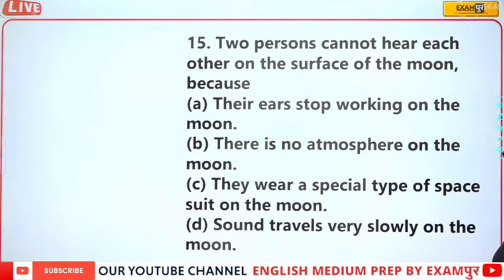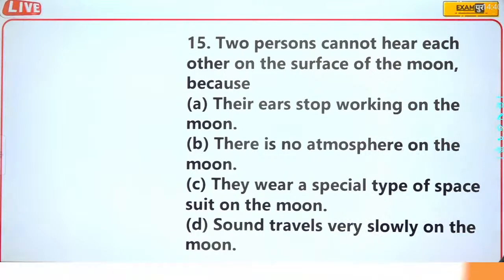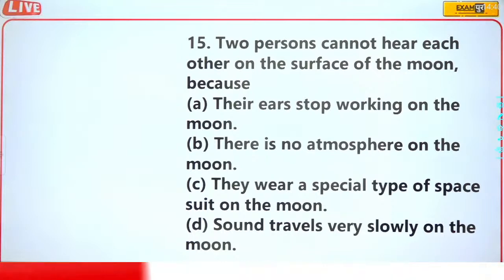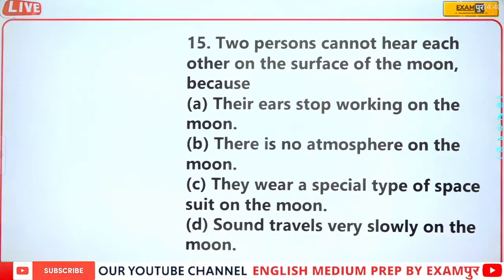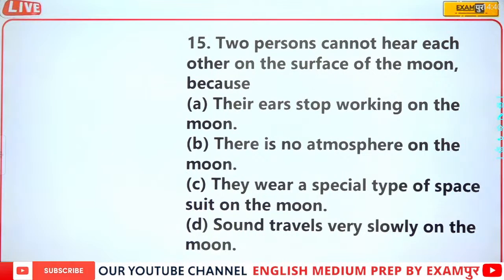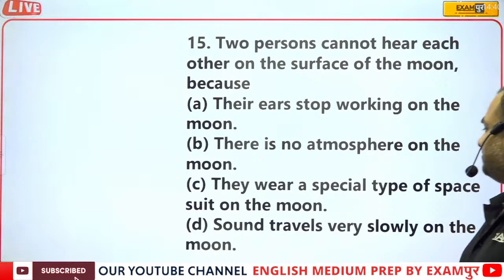Two persons cannot hear each other on the surface of the moon because their ears stop working on the moon. There is no atmosphere on the moon.